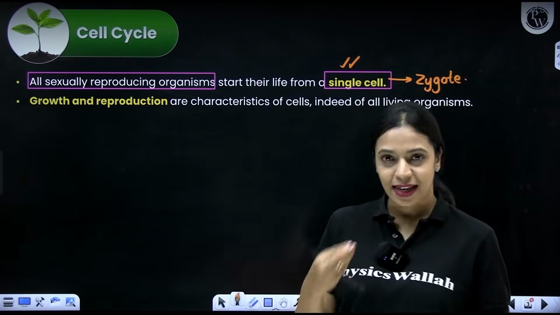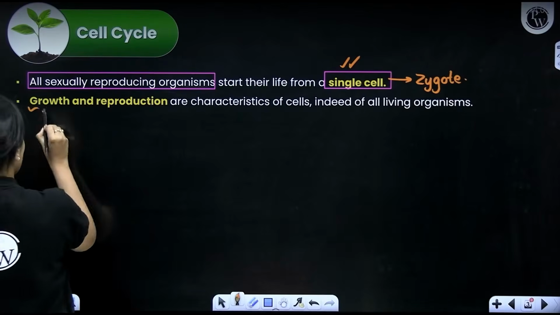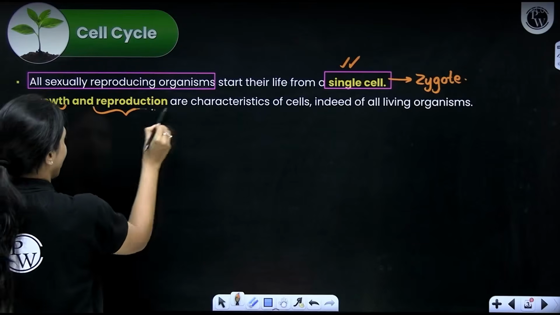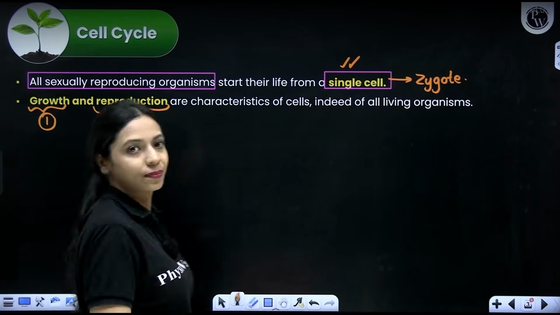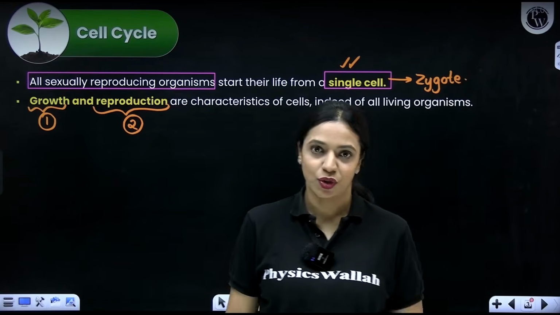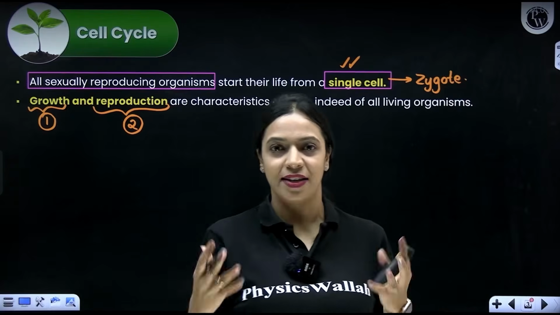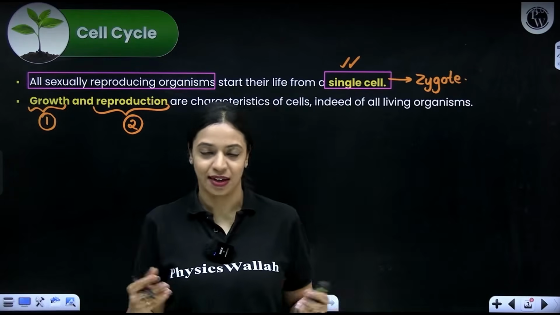Now, talking of cells and cell division, if you consider certain characteristic features of cells, you can say that cells display 2 hallmark characteristic features. The first one is growth and the second one is reproduction. What do I mean when I say growth is a characteristic feature of a cell? I mean to say that cells increase in size. Growth is nothing but increase in mass of the cell, right?